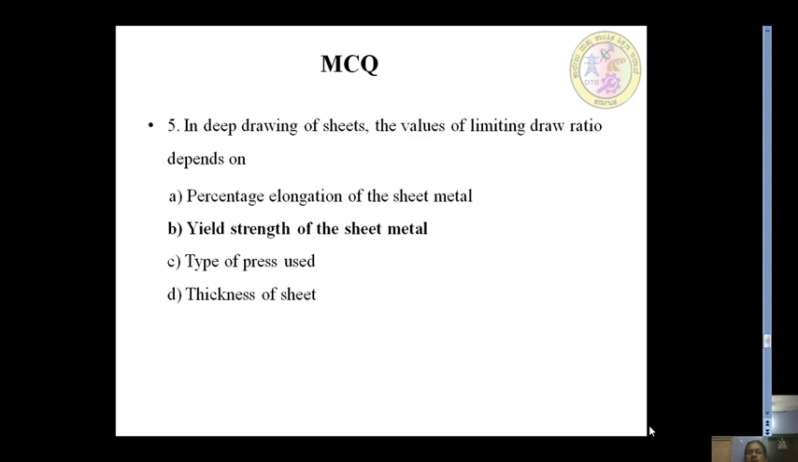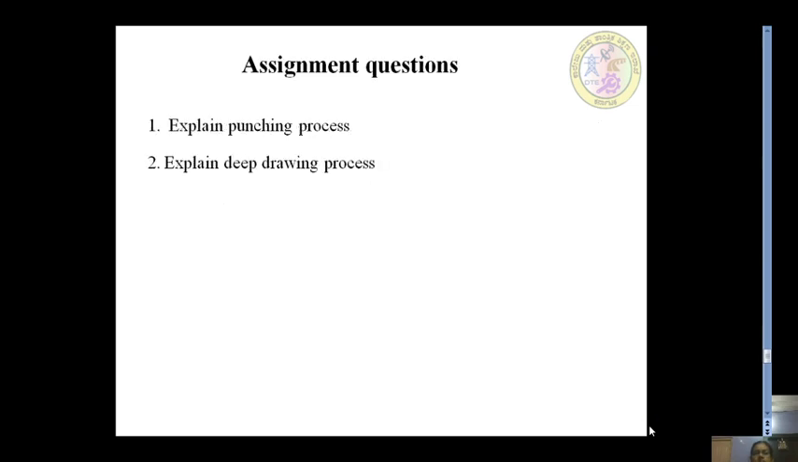In deep drawing of sheets, the value of limiting draw ratio depends upon the percentage elongation of the sheet metal, yield strength of the sheet metal, type of press used, and thickness of sheet. Usually the yield strength of the sheet metal is considered as the limiting factor for draw ratio.